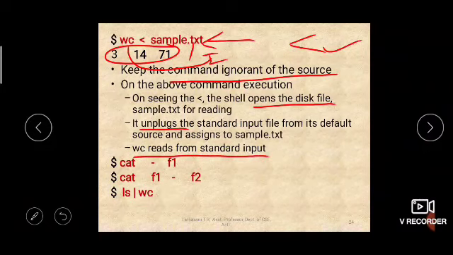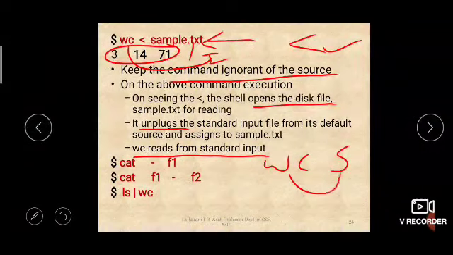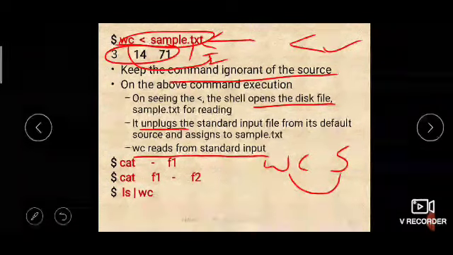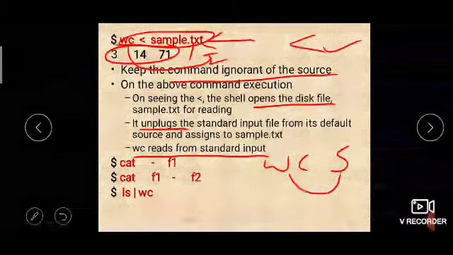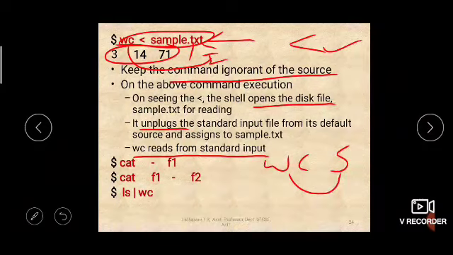So it will unplug the connection with the keyboard and plug the connection with sample.txt, and then wc will read from standard input but not directly from sample.txt. But if you say wc sample.txt, then wc will directly read from sample.txt. In this case, the wc command will not read directly from sample.txt. Rather, the standard input will fetch the contents of sample.txt and wc will read from standard input, not directly from sample.txt. That is how this works.